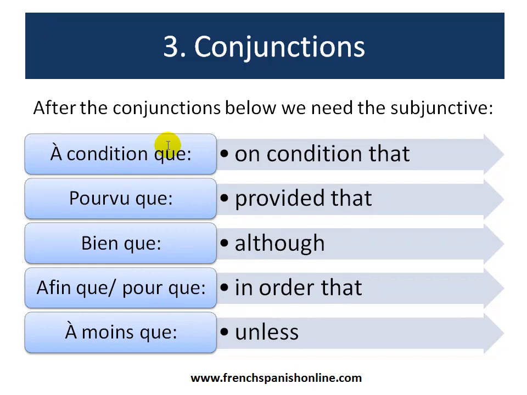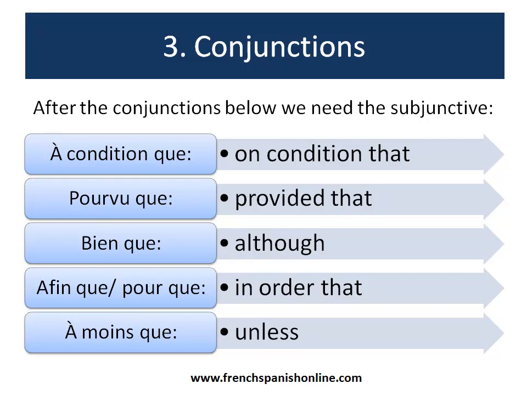So in French, because we have the word that, que, here, you need, after these expressions, all the time, the subjunctive mood. So let's take an example. Provided that he comes. So you remember that come is venir. So to translate provided that he comes, you will say pourvu qu'il vienne. Okay? So try to take some examples to practice what we have just seen.